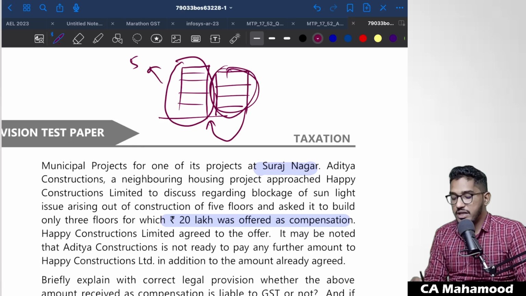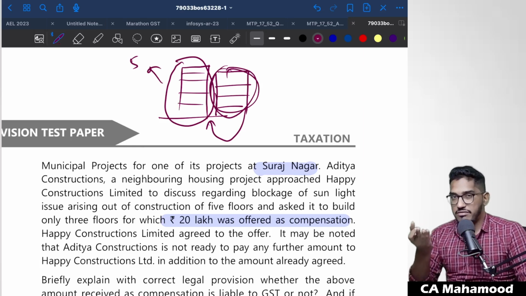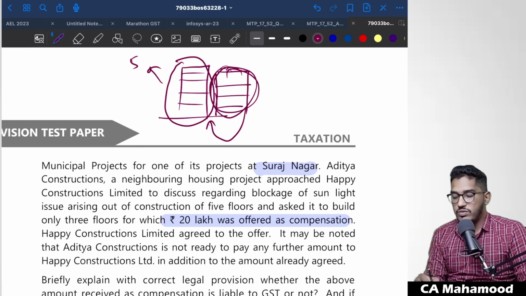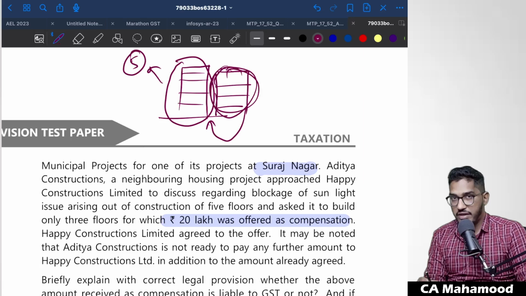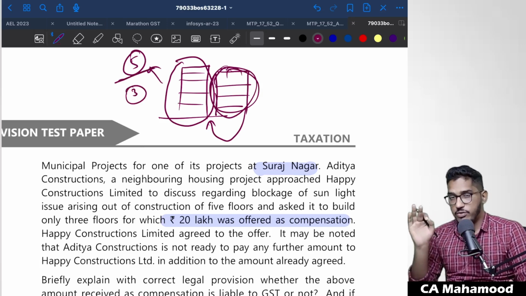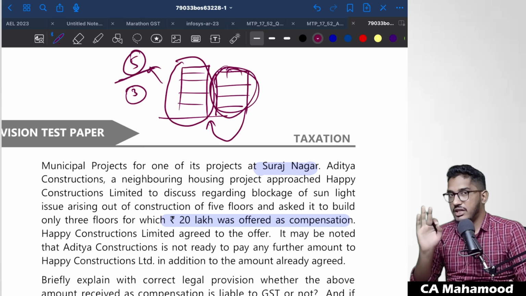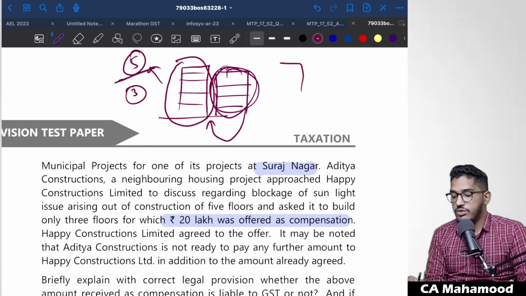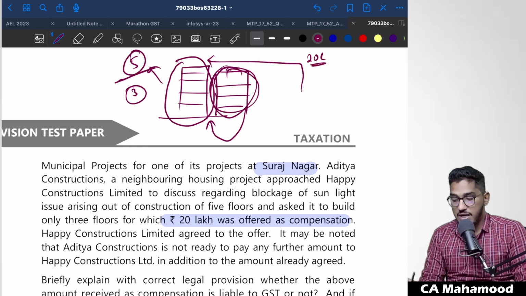So he came to this builder and told, boss, you have permission for building 5 floors, but if you build it, what will happen is sunlight will be blocked for our building. So you do one thing, even though you have permission for 5 floors, you don't construct that extra 2 floors. You construct only 3 floors. So you have a power to construct 5 floors, but you construct only 3 floors. You agree to construct only 3 floors. Don't construct 5 floors. For not constructing that extra 2 floors, I will give you 20 lakh rupees. Can we treat it as supply? Yes, we can treat it as supply.